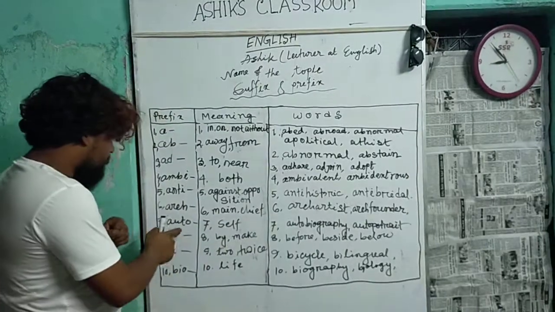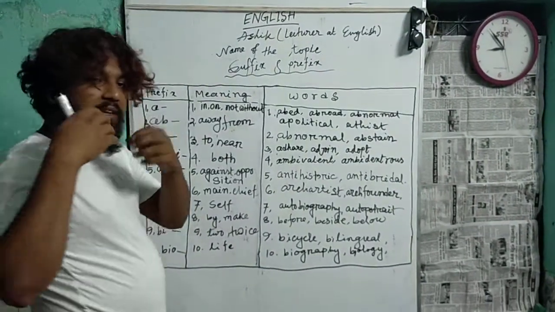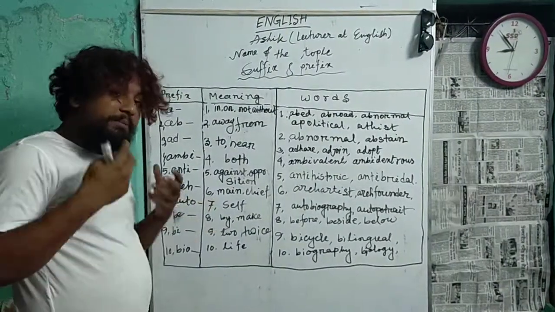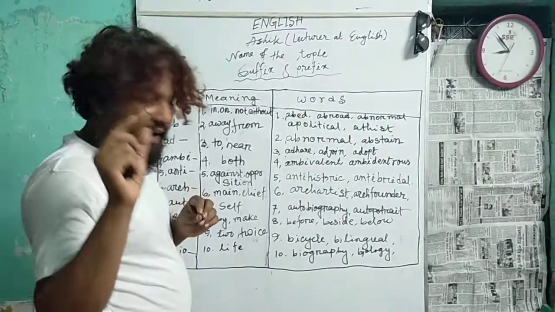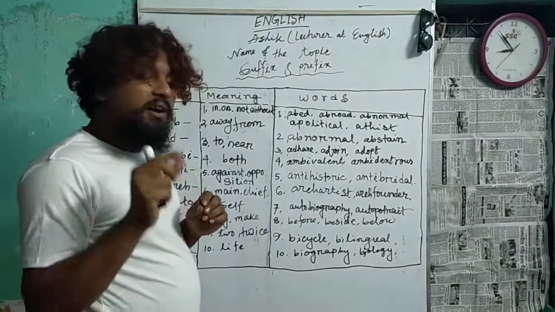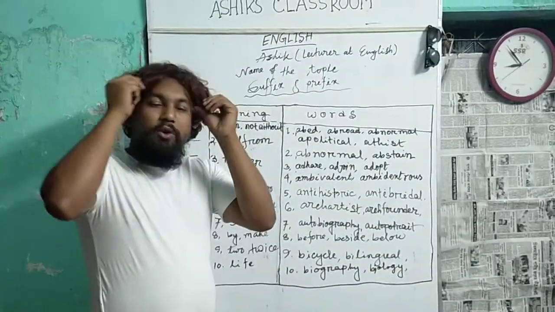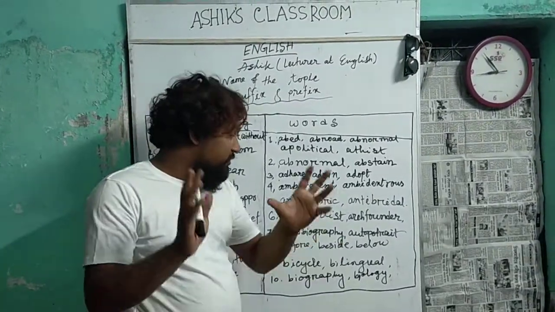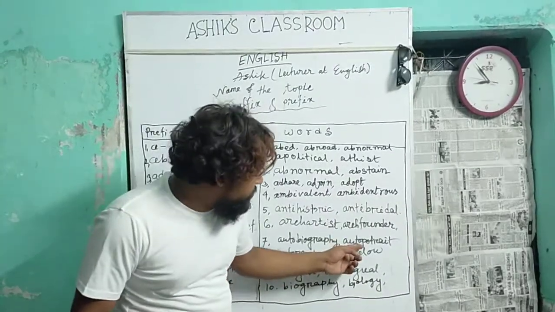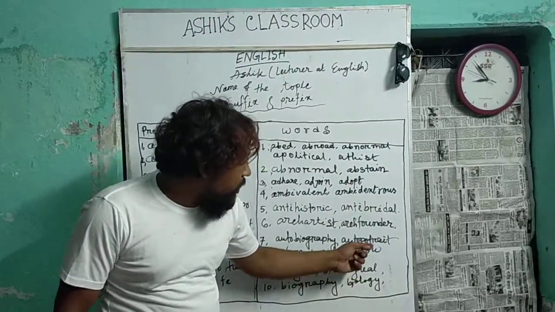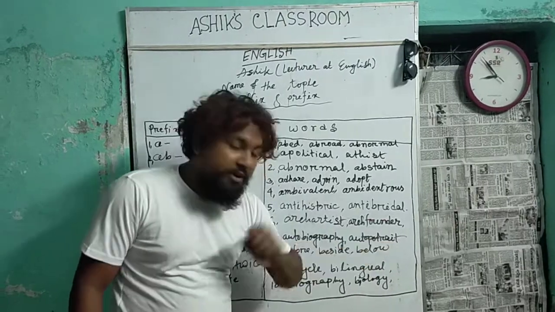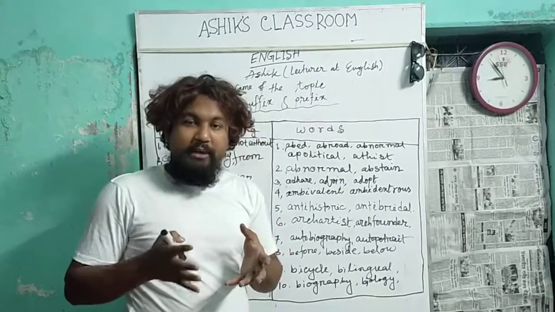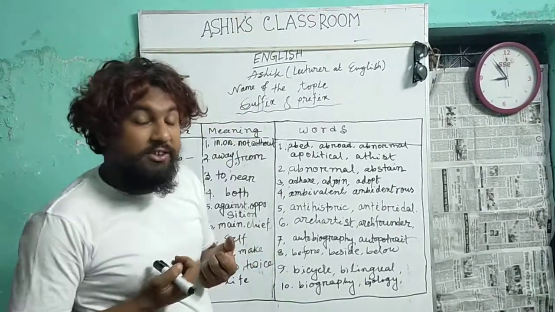On the other hand, you have to know auto. Auto means self, such as autobiography, meaning the life story of oneself, autotop, and autoportrait, meaning a portrait the person makes of his own self.